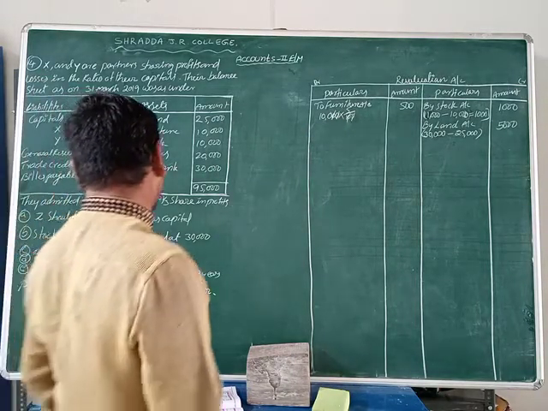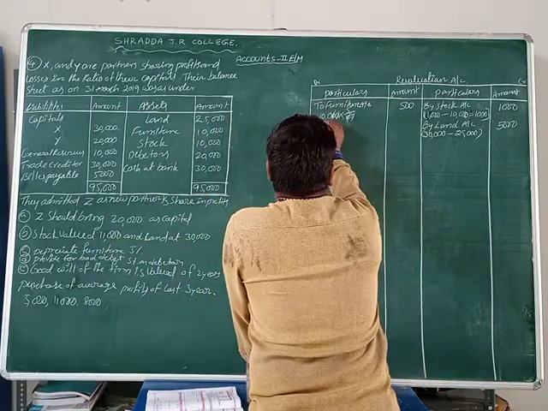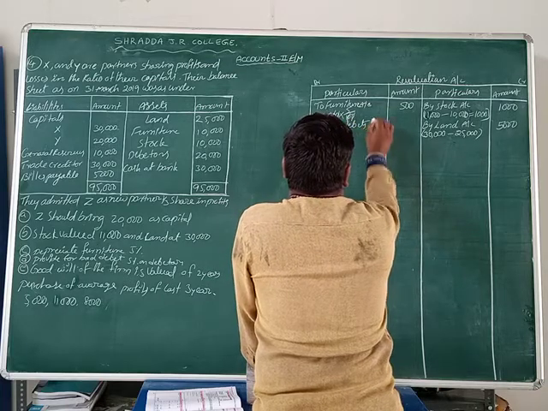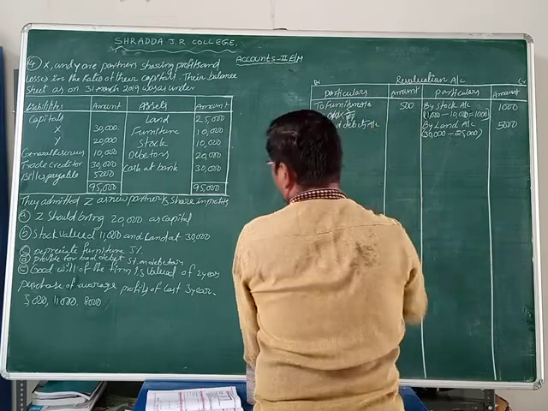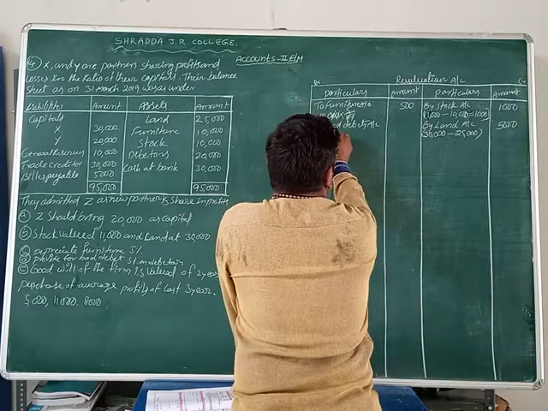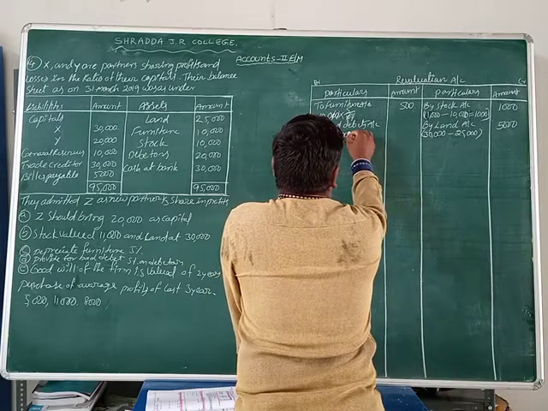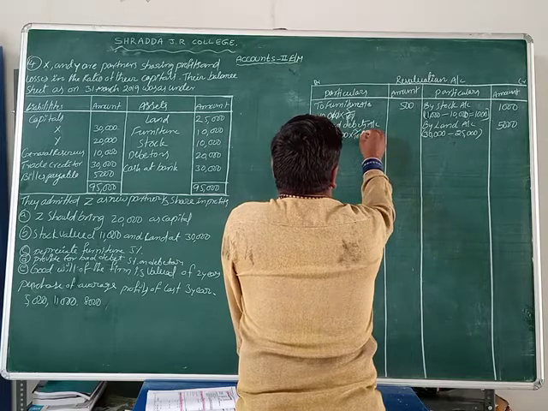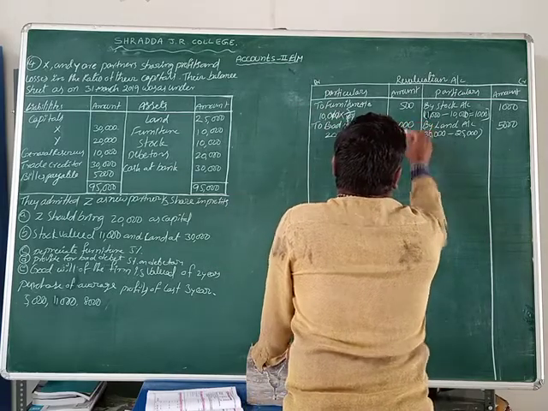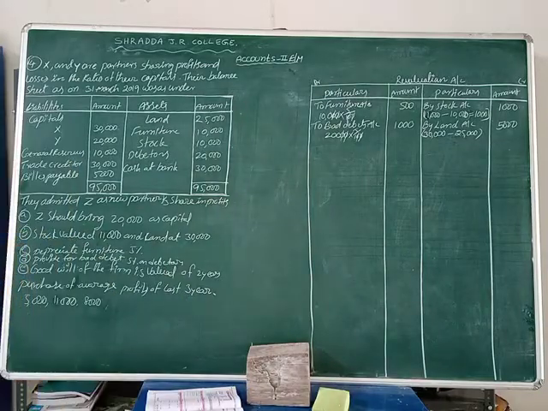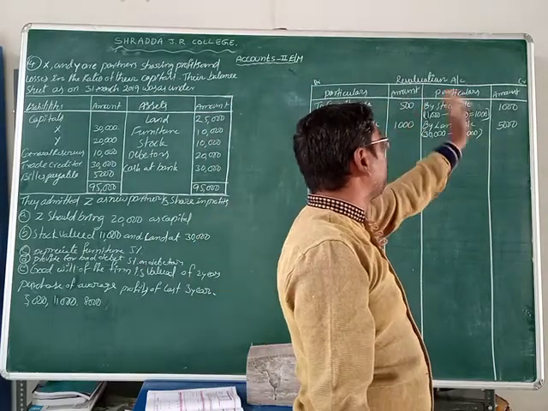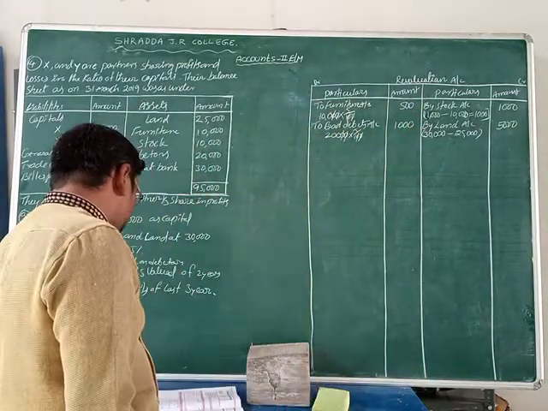Now next, provide for bad debts on debtors. This also represents the value decreasing, to bad debts account. Okay, now, what is the debtors value here given? Debtors value is 20,000 given. Debtors value 20,000 rupees at the rate of 5 by 100. 0 to 0 cancel, 0 to 0 cancel. 2 5s are 10. That means 1,000 rupees. Debtors value 1,000. Furniture is 500. Stock 1,000. Land and buildings 5,000 rupees.